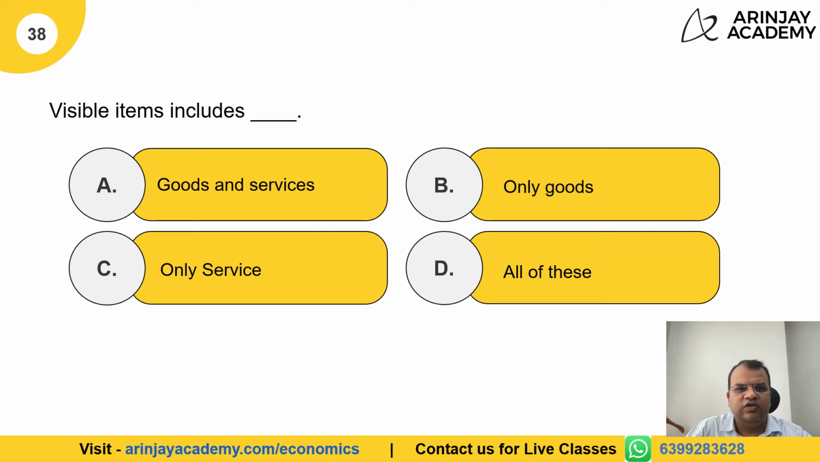Visible item includes which of the following? Now, when you talk about visible items, they are items which can be seen, touched, and felt. Option A says goods and services. While you can see goods, you cannot see services. Therefore, A cannot be the right answer. Only service also cannot be the right answer because service is an invisible item. Only goods, therefore, is the right answer, which is option B.